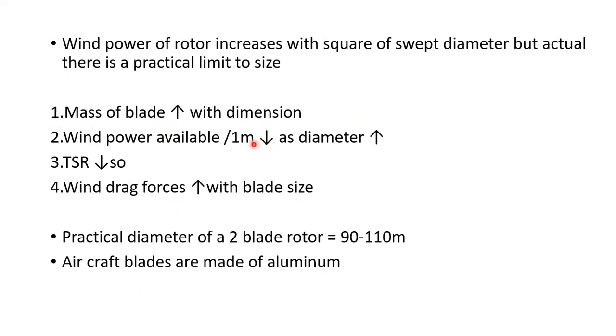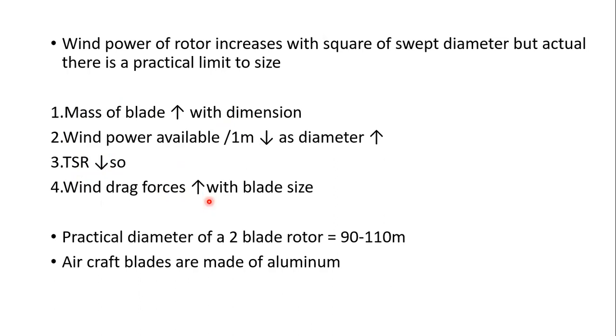Per unit mass, the wind power will be decreasing, and as the wind power decreases, TSR decreases, so drag forces increase. We always have to increase the lift forces in order to rotate a windmill, but here we are getting increased drag forces.